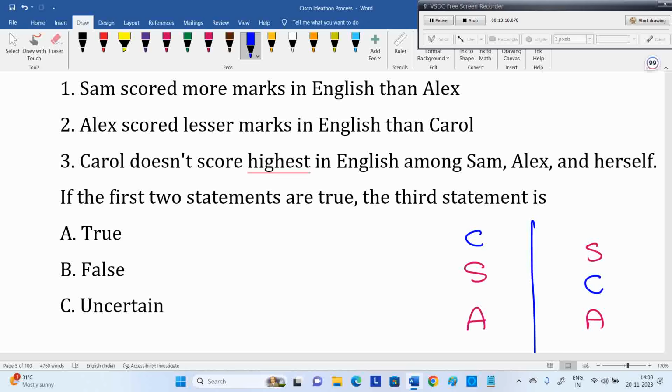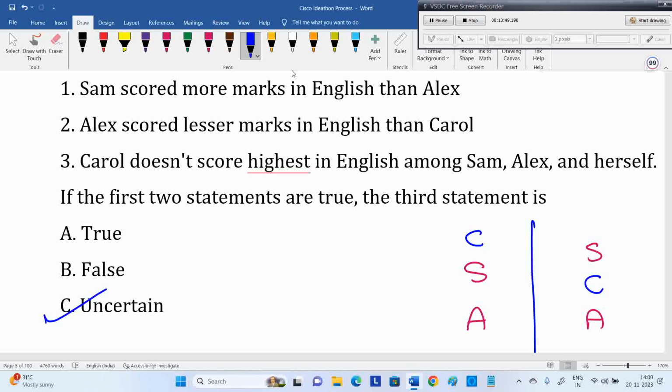Now, what's the third statement? Carol does not score highest in English. May or may not be. One time Carol is highest, another time no. Where there is doubt, it means uncertain. I cannot decide. If it is false, it should be false in all diagrams. But in the first one, Carol being highest is possible. In the second one, Carol is not highest. It's satisfied in one case, not satisfied in another case. Doubt means uncertain, not able to decide. So you need to go with option C.